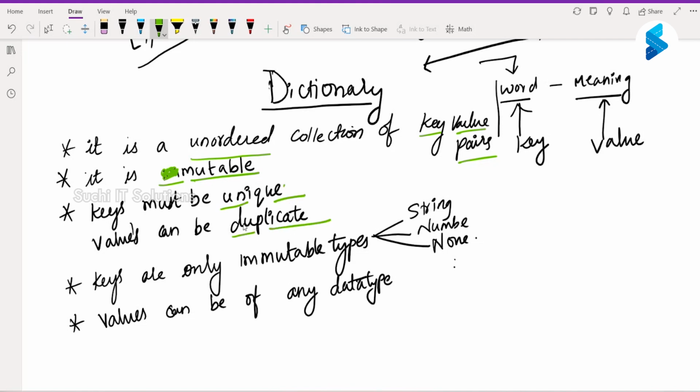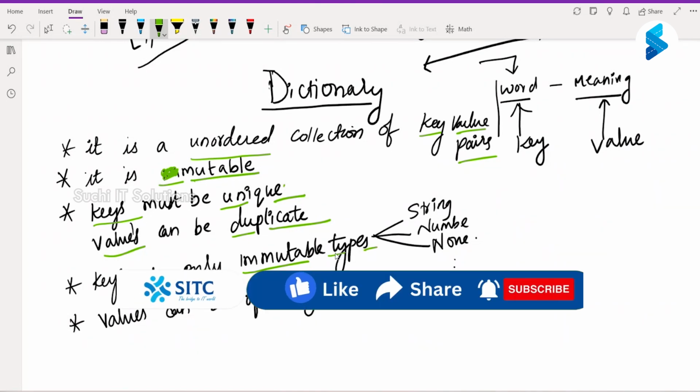Values can be duplicate. Keys must be of immutable types only; only immutable types are qualified to be keys. Values can be of any data type.